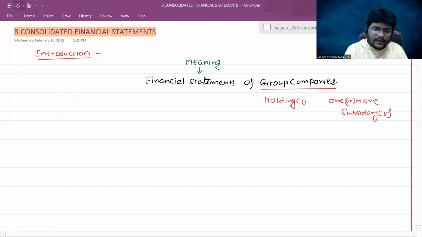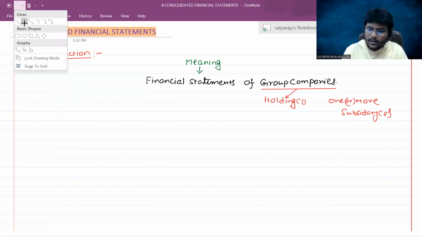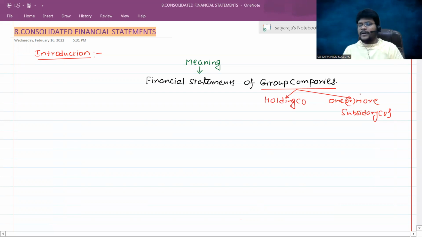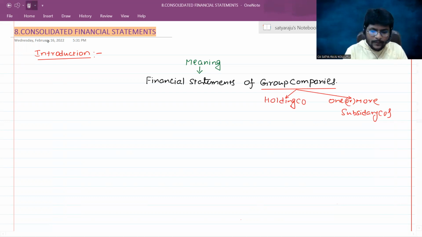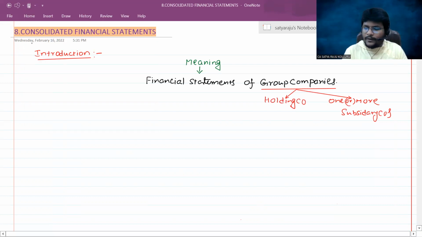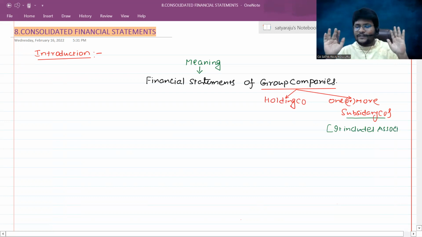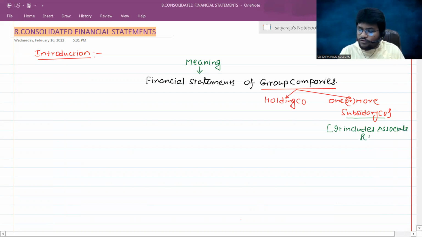So group companies means either the holding company or one or more subsidiary companies. One more important thing you need to know here: subsidiary company includes associate and joint venture, only from the consolidated financial statements point of view.